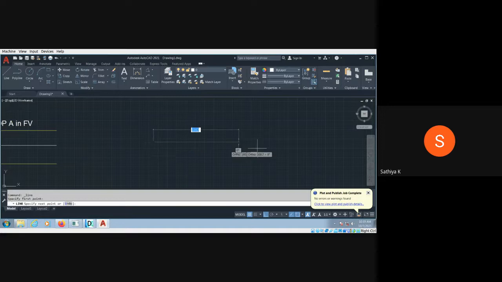So first step, you have to draw the reference line. In second step, you have to make the offset and draw the line above the XY. That is nothing but above the HP. So draw some line below the XY. That is nothing but in front of VP.